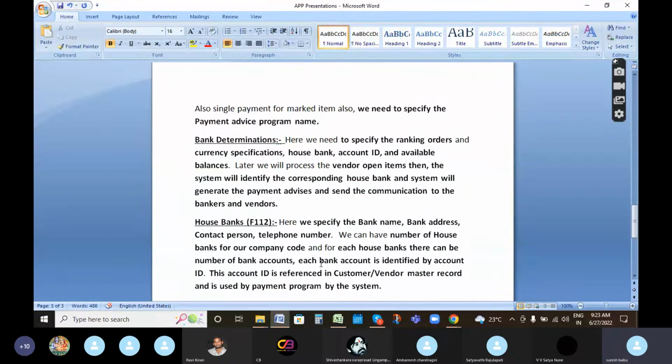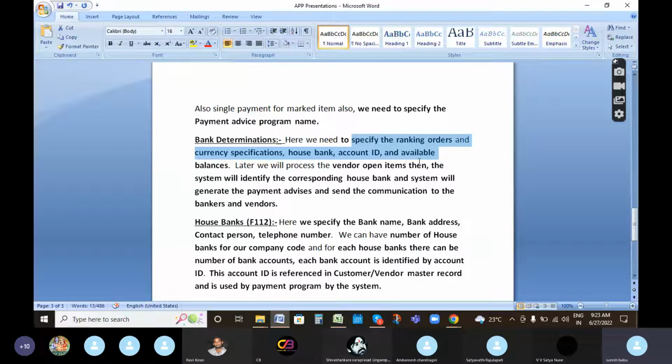Coming to the fifth step, bank determination. Here we specify the ranking orders and currency specification. Ranking orders mean what? For example, a company, Vijay Software Private Limited, has three bank accounts: Andhra Bank, SBI Bank, and ICICI Bank.